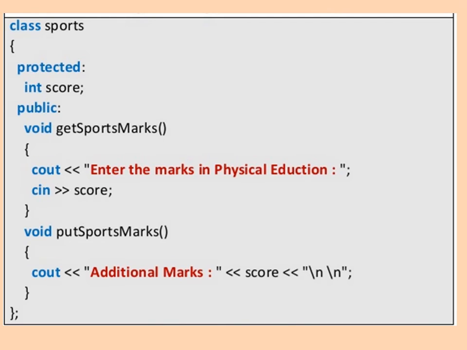Now see the class sports. In sports, protected int score. In the public section, we define the function void get sports mass. Here we are taking the mass of the sport from the user. So we are writing cout enter the mass in physical education, cin score. So this is the function to take the mass. Then void put sports mark. Here cout additional mass score. So by using this put sports mass, we are going to display the mass, that is the score. So this is about the class sports.